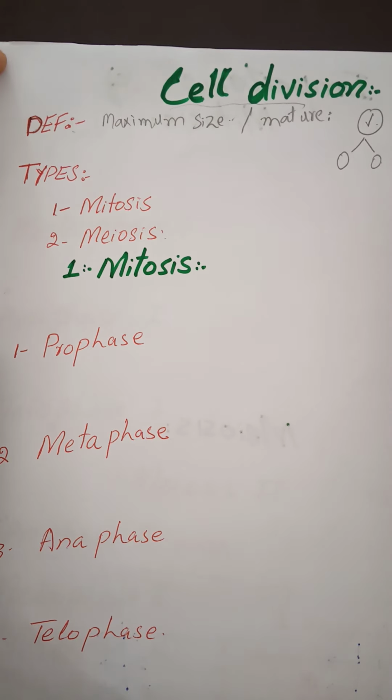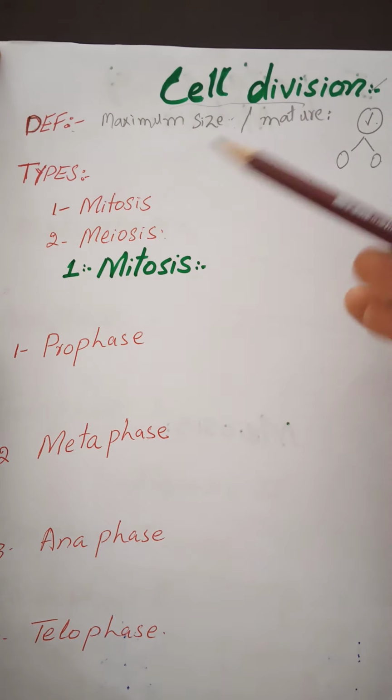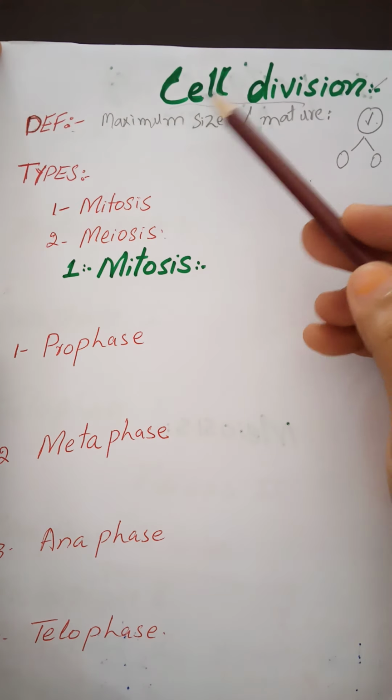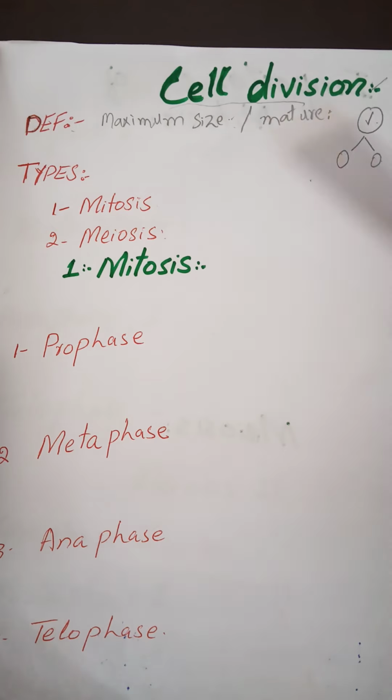So what is cell division? When the cell gains maximum size, it gains the ability to divide. It divides into daughter cells to increase the growth of living things. Cell division is a vital function for living things, to increase their growth and their numbers. So we divide cell division into 2 types: mitosis and meiosis.